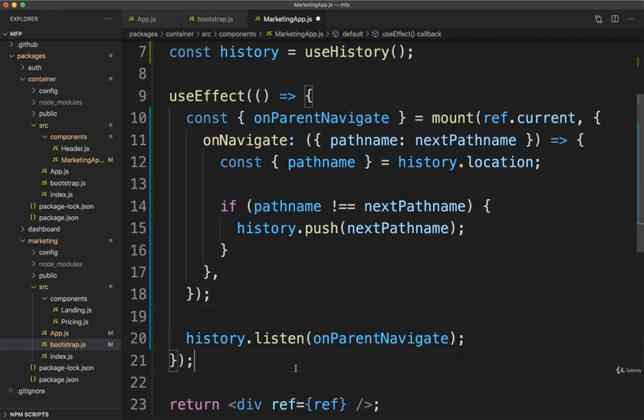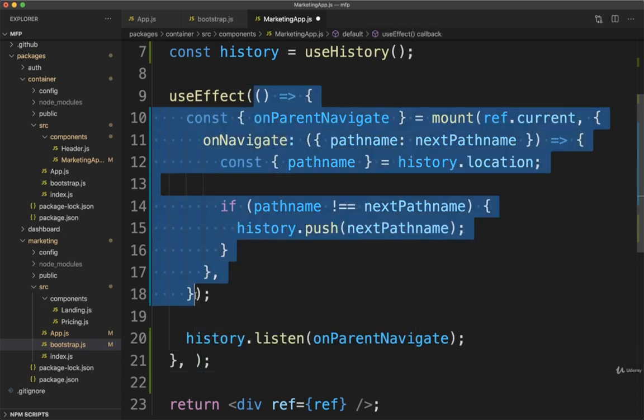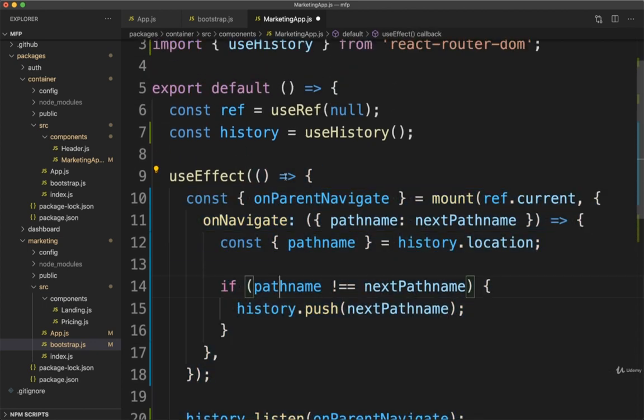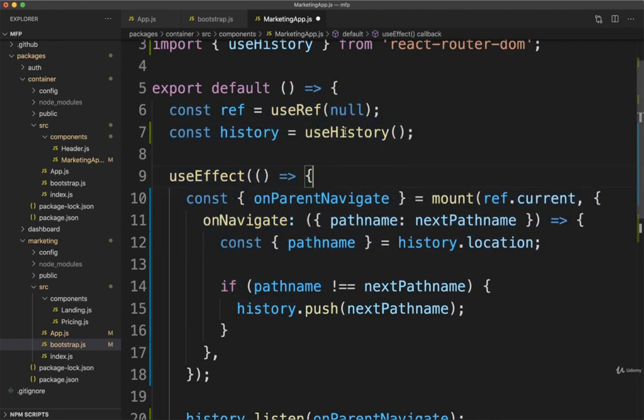And the last thing I want to do inside of here, just in case I forget, notice how we are using the useEffect function right here. If you're a little bit savvy with React, you might recall that the useEffect function is going to run itself anytime this component right here is updated or changed in any way. And the way that we limit how often the useEffect function is executed is by putting in a dependency array as the second argument. Right now, we probably only want to have our useEffect function right here run exactly one time when our marketing app is first rendered. In other words, the marketing app component, I mean to say.